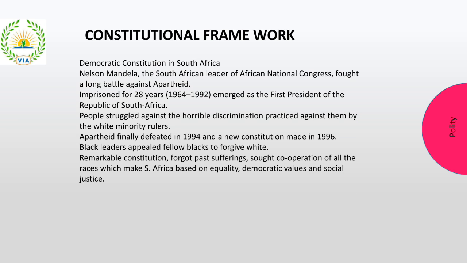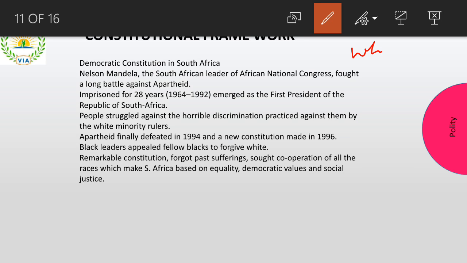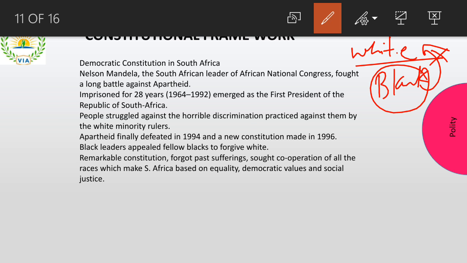Now, the first important thing is that white people and black people had segregation, or a separation policy. According to the separation policy, white people and black people were not supposed to stay together. They could not stay in the same colony or something like that. Black people could work in the houses of white people as workers or drivers or cleaners, and that also with the permission of the white people, right? So there was so much differentiation,